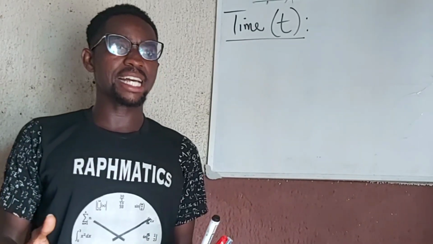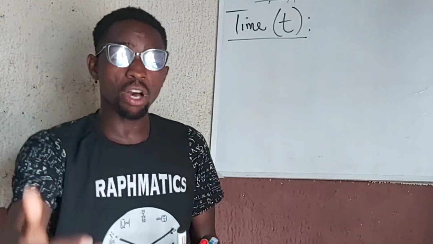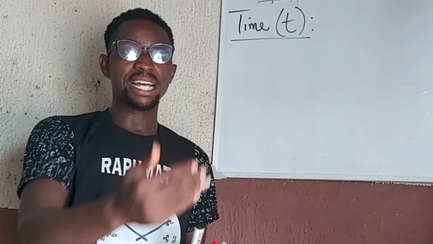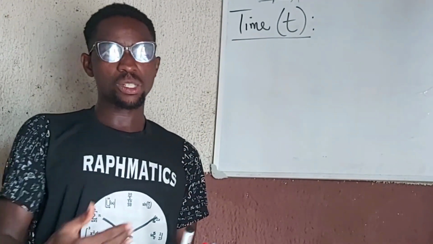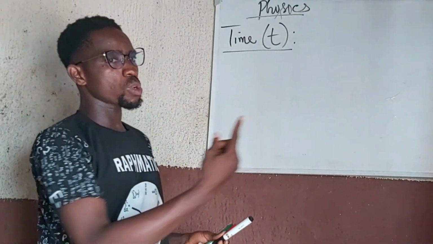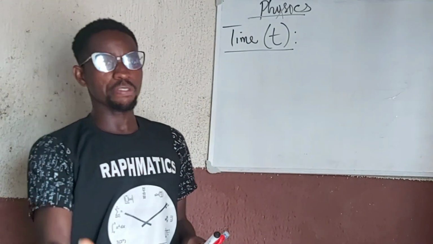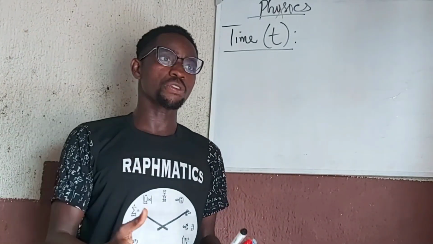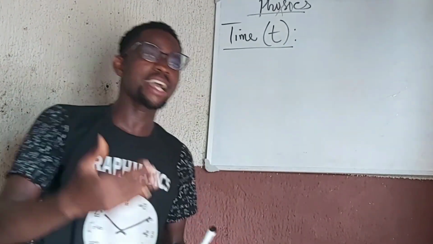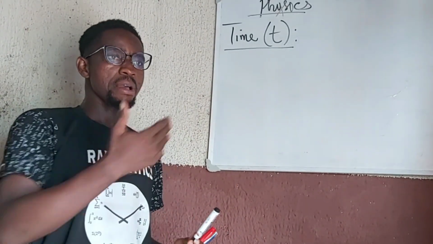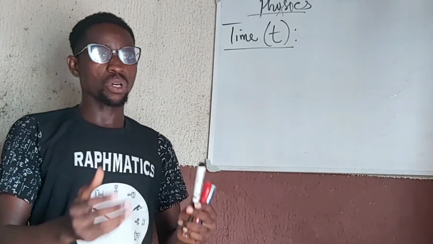It ensures that our events are kept in order, so that we say that this happened after this and after this, or before this. That's what time does. And that's why when you check your time, it says 10 minutes after 12, that means 10 minutes after 12 o'clock, where the event is 12 o'clock. So time tries to distinguish events using before and after. That's what time does.